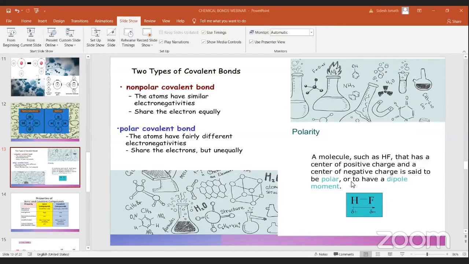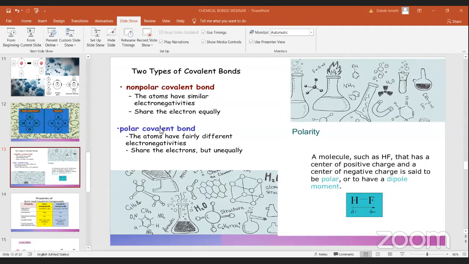Now this polarity is the main part when we are differentiating covalent bonds. Non-polar and polar, we divide according to the polarity.